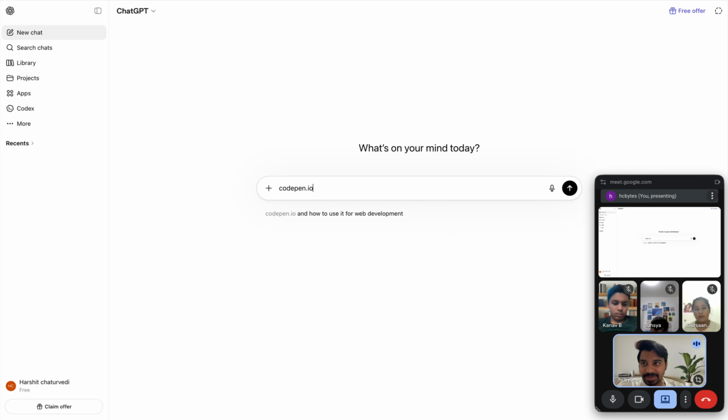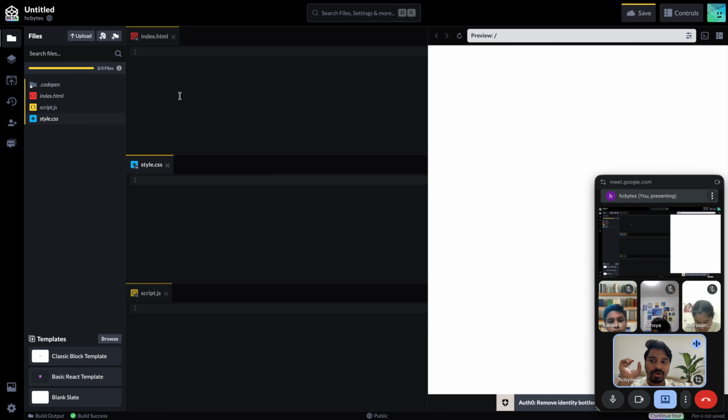With ChatGPT, I'll have some idea, and I want ChatGPT to take this idea and give me the code of HTML, CSS and JavaScript. The same code I copy and paste into CodePen. So this is the HTML file, this is the CSS file, and this is the JavaScript file.